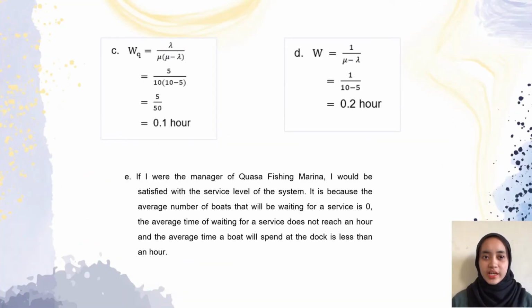Next, for question C, the average time a boat will spend waiting for service is lambda over mu times mu minus lambda. Then you will get 0.1 hour. For question D, the average time a boat will spend at the dock is 1 over mu minus lambda and the answer is 0.2 hour. Next E, if I were the manager of Kuasa Fishing Marina, I will be satisfied with the service level of the system. It is because the average number of boats that will be waiting for a service is 0.5, the average time of waiting for a service does not reach an hour and the average time a boat will spend at the dock is less than an hour.